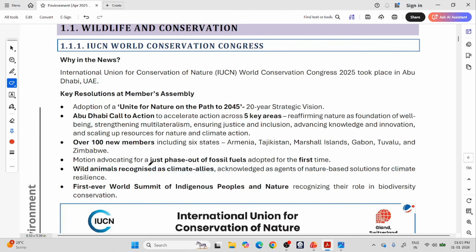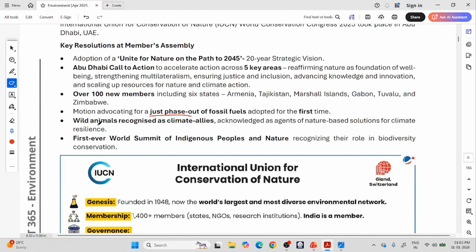So this motion advocated for a just phase out of fossil fuels. Then they have recognized wild animals as climate allies, like the example I have told, like bees. We have honeybees and various types of bees which help in the pollination of many plants and flowers. So this is an example of how wild animals can help the climate.